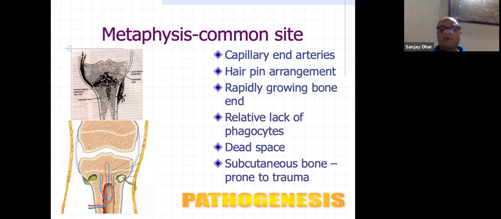Somebody is hit by the football, somebody is hit by somebody else's boot, or with the table, you generally get hit in the tibia only. So all this is subcutaneous bone. There is hematoma formation, and the upper end of tibia is very susceptible. So that is why you see it. Osteomyelitis of the upper end of tibia is very, very common as compared to any other area.